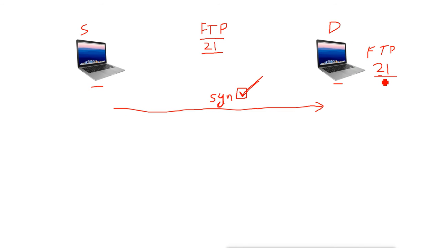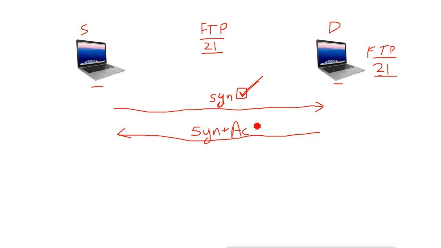So when the source machine sends the SYN flag set to this destination machine for port number 21 or FTP, then this machine will decide. Now if suppose the port is open, FTP is configured here, port number 21 is open, then this machine will send in reply a TCP packet with the SYN ACK flag set. SYN is synchronization and ACK means acknowledgement.